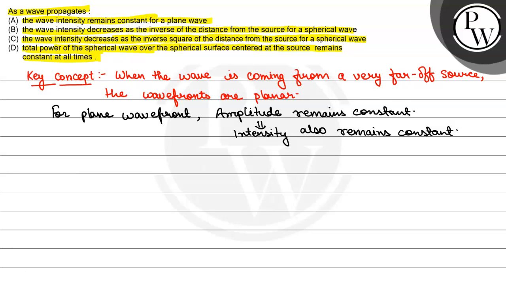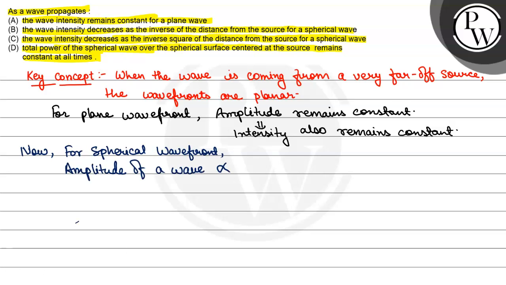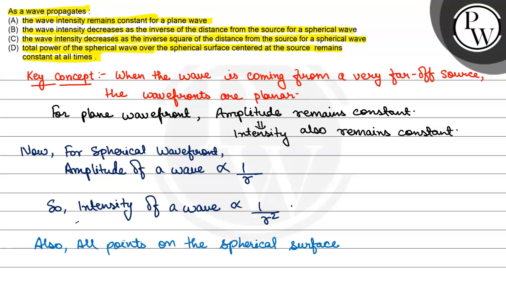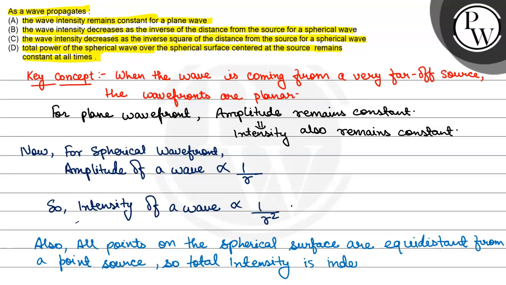Now, we'll see for a spherical wavefront, amplitude of a wave is inversely proportional to r. So, intensity of a wave will be inversely proportional to r square, where r is the distance from the source. Also, all points on the spherical surface are equidistant from a point source. So, total intensity is independent of time. So, now we will check options.